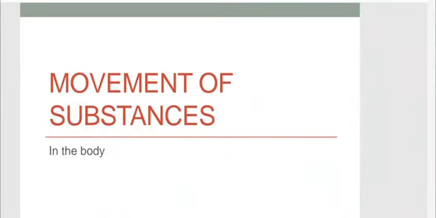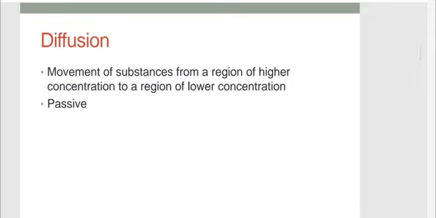Hello, today I'm going to explain the movement of substances in our bodies. So it's more like a biology class, and let's dive straight in. This type of movement is not only limited to our body. It is diffusion. I will explain it with a little example outside of our bodies to make it more clear.